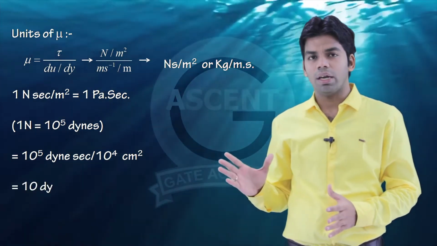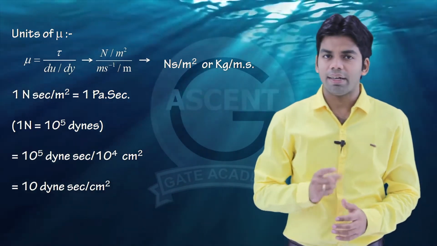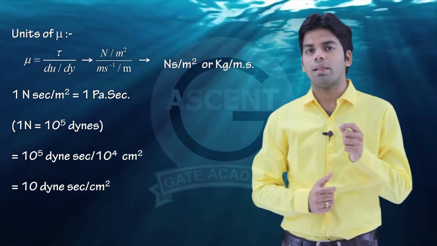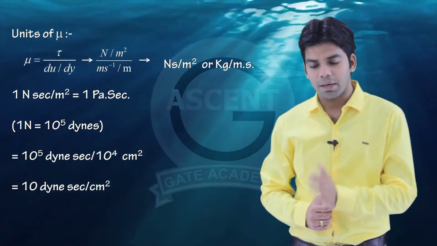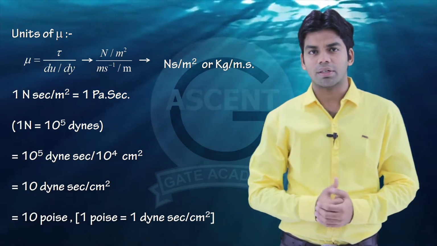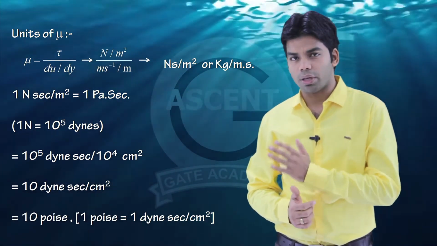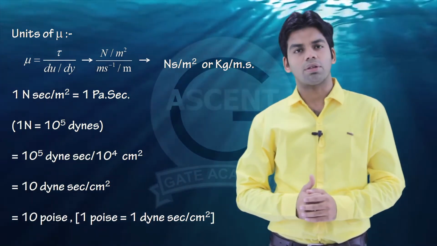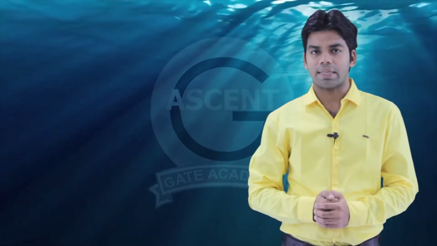So this will be equal to 10 dyne second per centimeter square. And 1 dyne second per centimeter square is 1 poise. So 1 Newton second per meter square will be equal to 10 poise. A very important conversion: 1 Newton second per meter square is equal to 10 poise, or 1 poise is equal to 0.1 Newton second per meter square, or Pascal second.